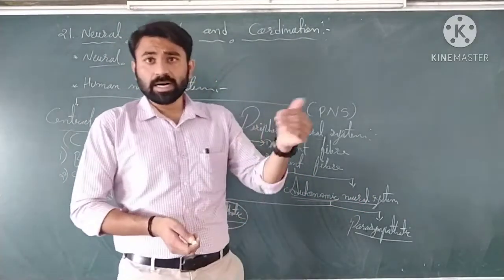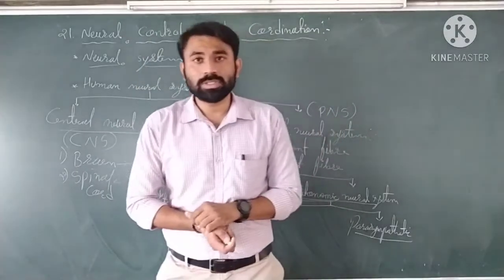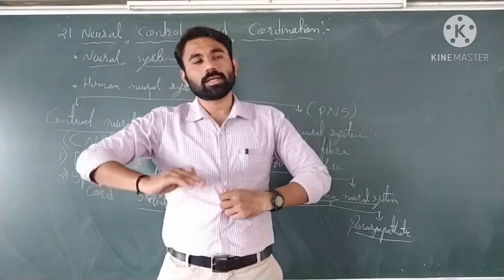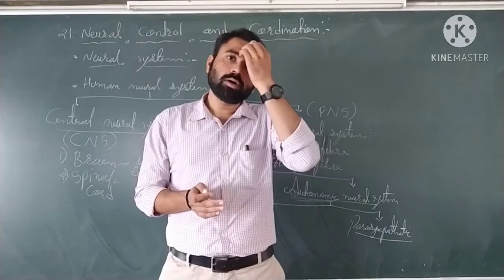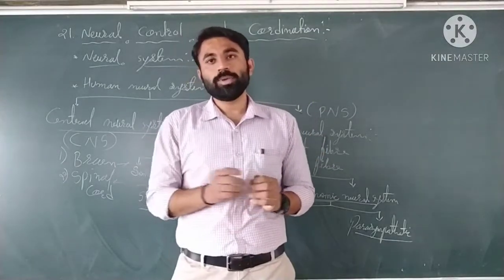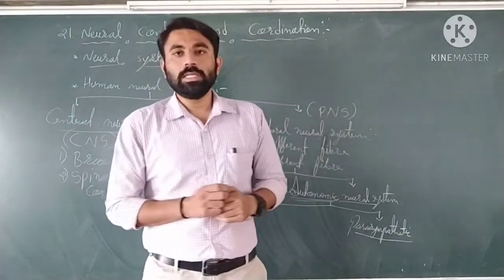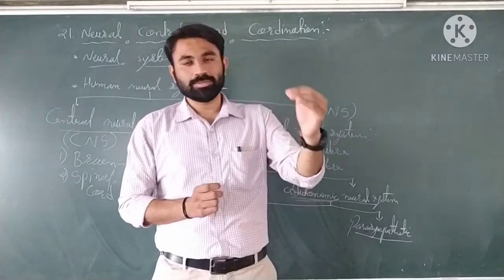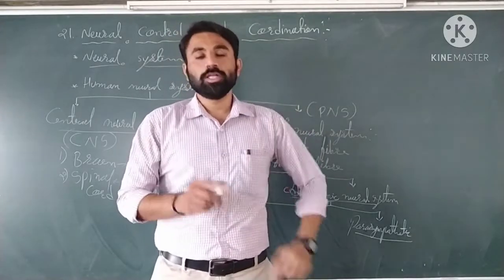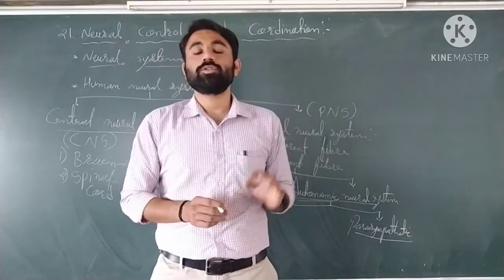Sometimes there is another part, the coelomic part, which is the internal body part. How the neural system works inside it: there are some nerves, some nerve plexuses and some ganglions which regulate different organs, the coelomic organs.